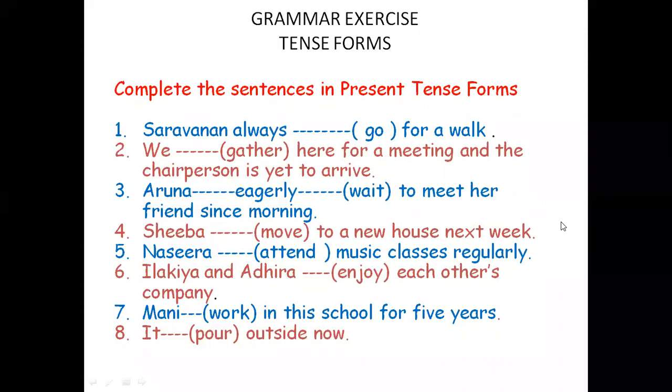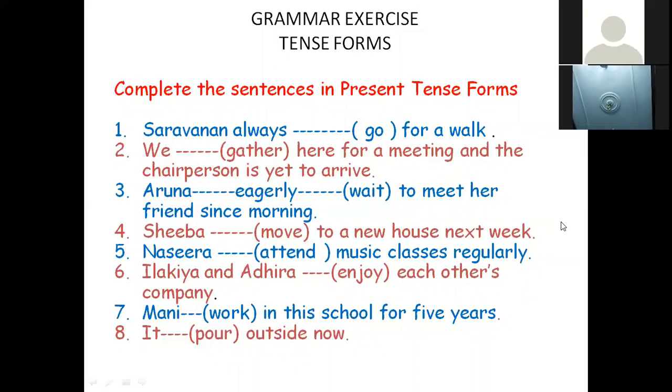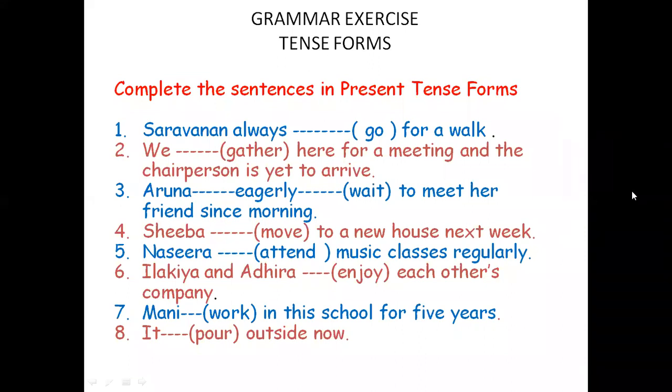These are all adverbs of frequency. Time adverbials will be there: tomorrow, yesterday, day after tomorrow, last month, last year, in 1999, like that. These time adverbials will give you a clue to identify and find out the right tense form.